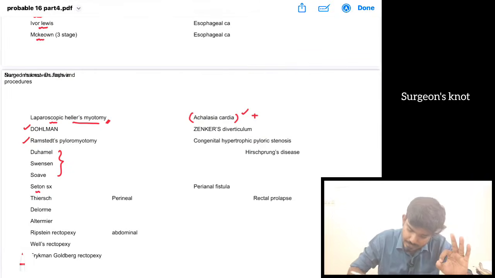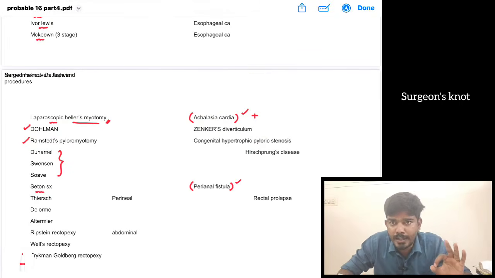Then Seton surgery is done for perianal fistula. In fistula in ano, we can do fistulectomy or fistulotomy. Seton's procedure can also be done.